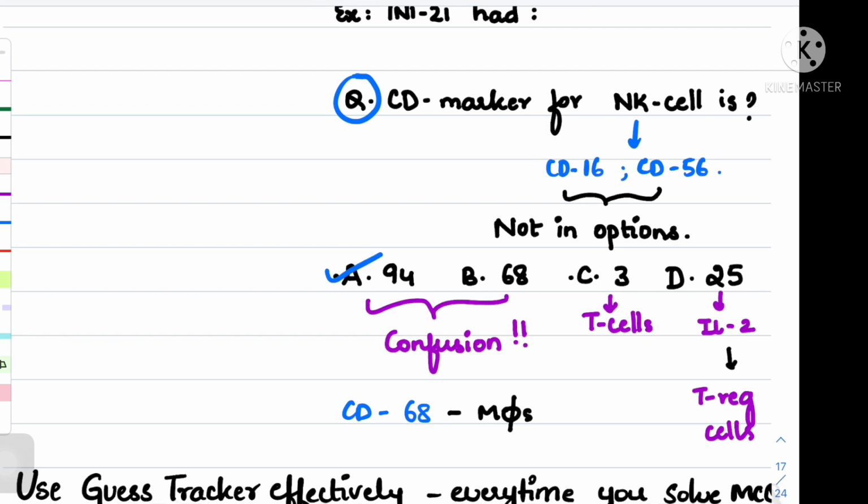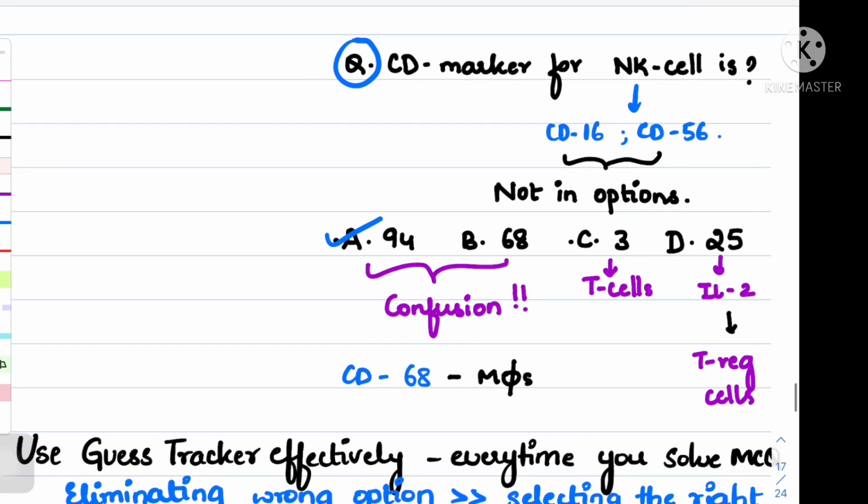Now the confusion is between two options, CD94 or CD68. CD68 is a marker of macrophages. So if you come to this point where you have eliminated two options, you can go ahead with guessing. If you have read thoroughly and you know that CD68 is a macrophage marker, you can go ahead with selecting CD94, even though you did not know that CD94 is a marker of NK cells.